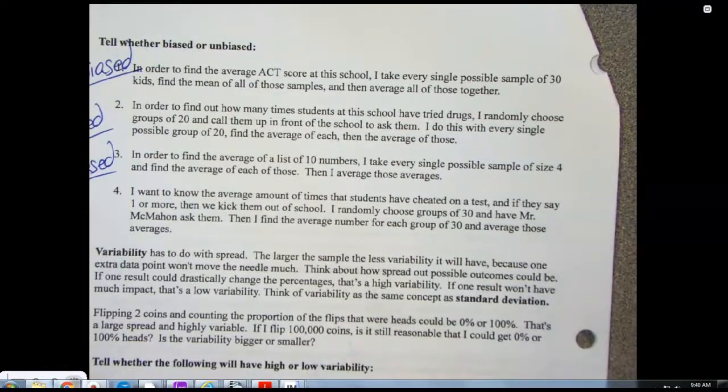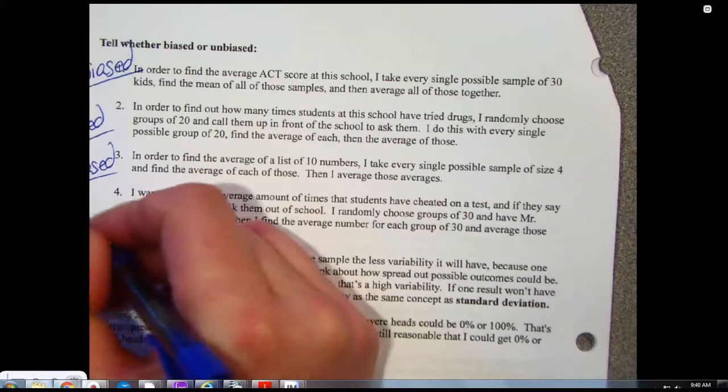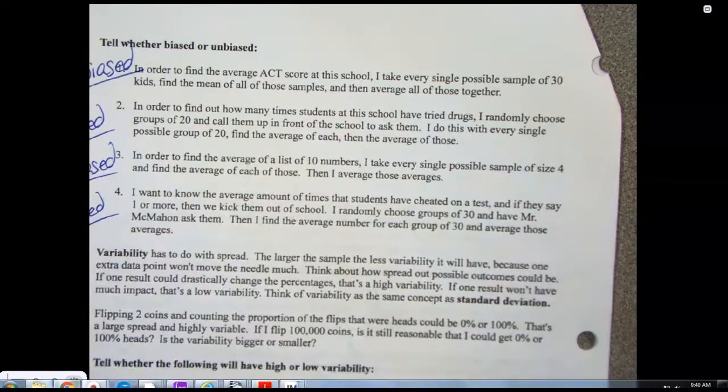And then number 4, the average number of times you've cheated. But if you say one or more, you get kicked out of school. What percent of students here would be kicked out of school if that was the rule? 100% of students? Maybe except for Josh and Maya.